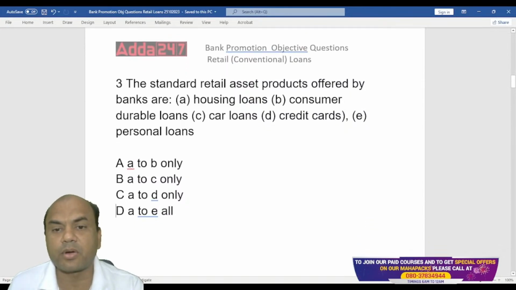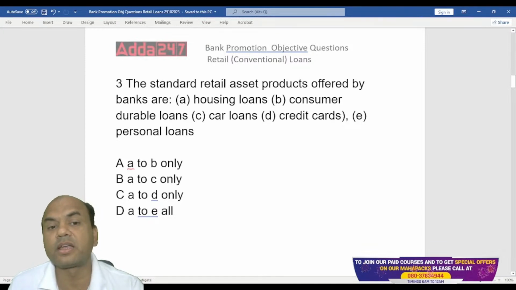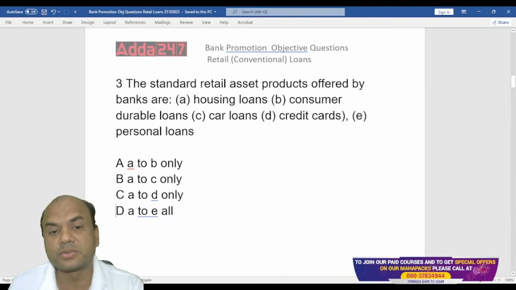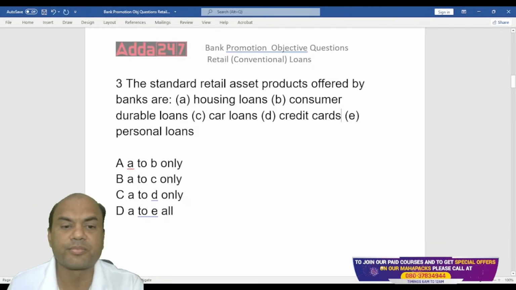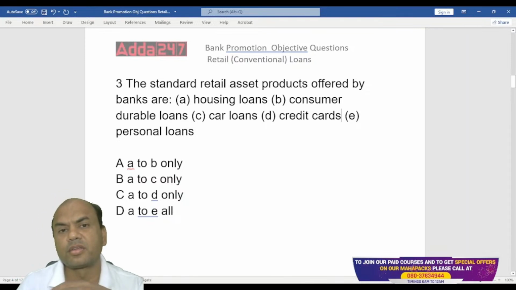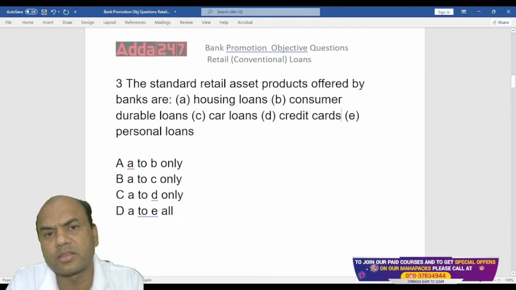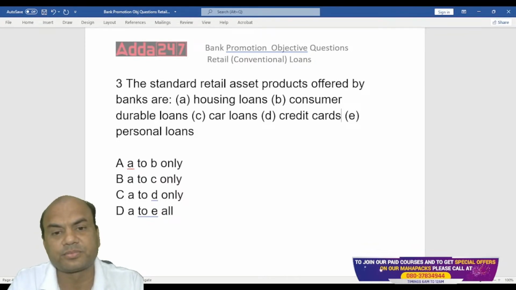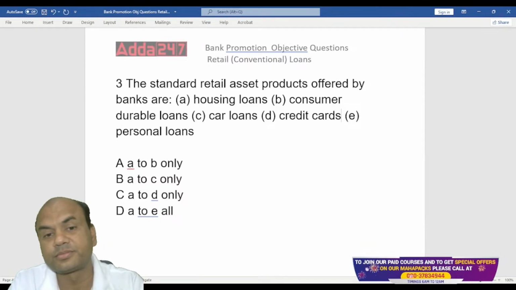The standard retail products offered by the banks are. So which are the retail products, retail asset products you can call it. The standard retail asset products offered by the bank are home loans or housing loans, consumer durable, car loans, credit cards, and personal loans. What is it? Housing loans. Does your bank offer credit card? Everyone? There are some banks which are not offering credit cards, right? As of now. So what does it mean? Should I exclude credit card from my portfolio?